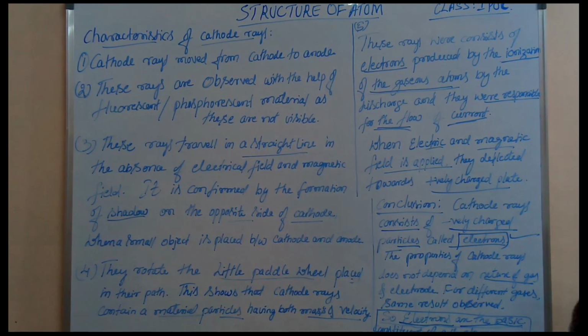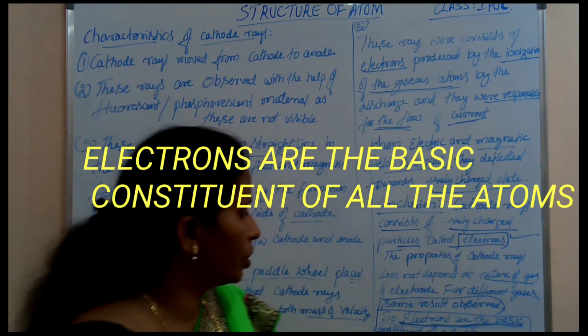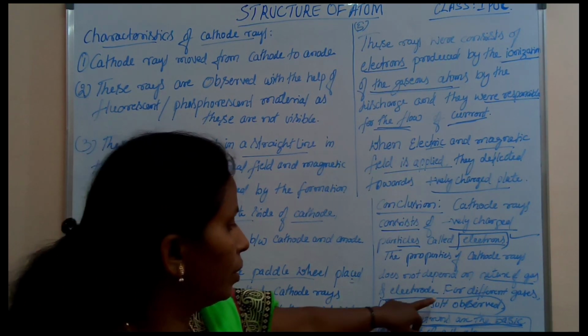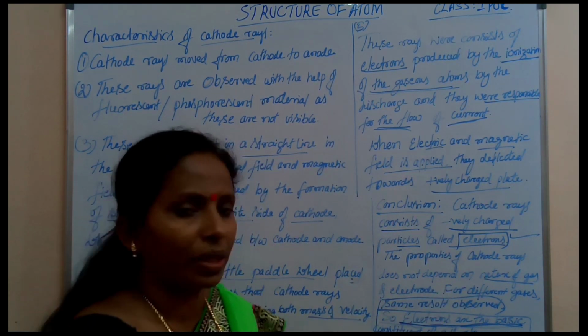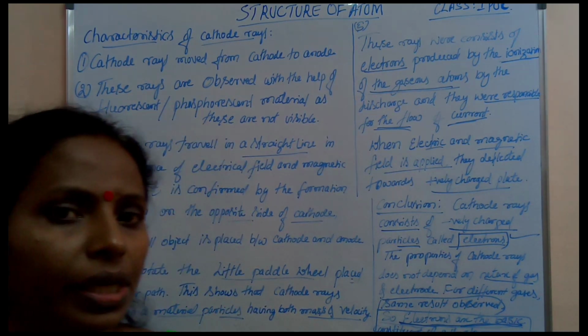When the same experiment was conducted with various gases, they observed the same result. So this concludes that electrons are the basic constituent of all atoms.